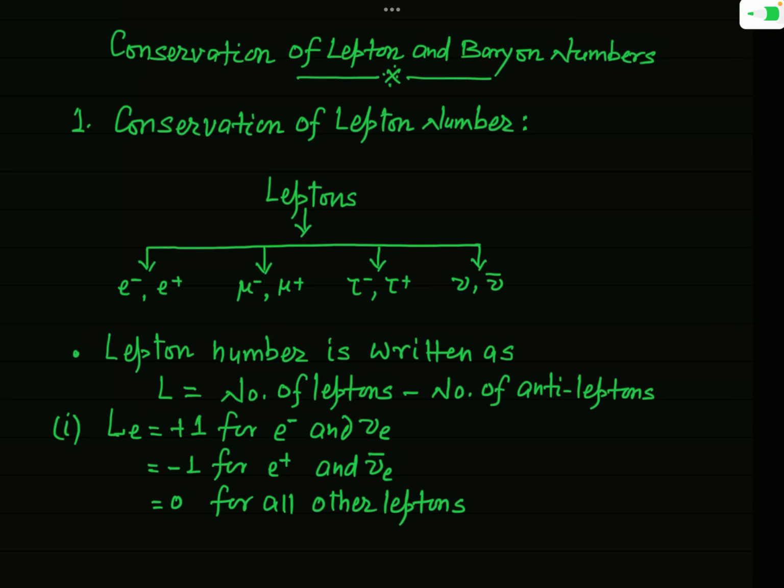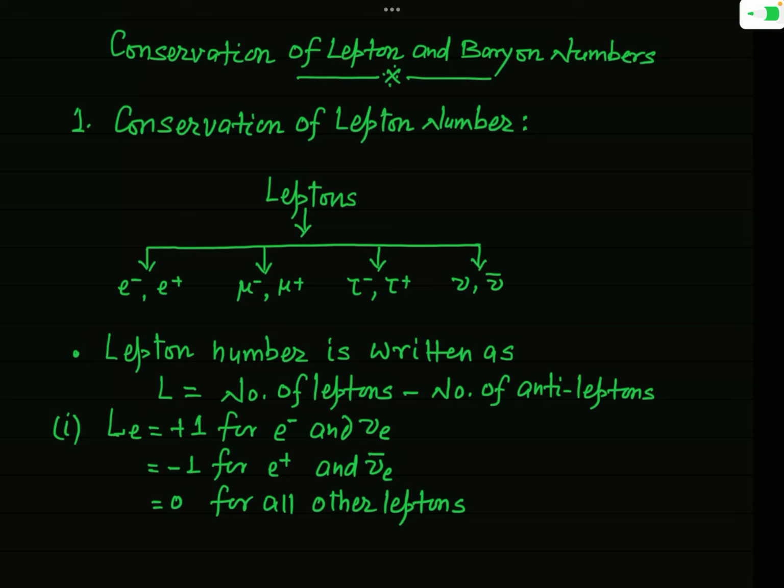So this is a very important concept, and questions based on this concept are always asked in different examinations like the civil services examination, the university examinations and the NET JRF examination. This is a very simple concept. You can remember something and then you may be able to answer all those questions. So let us start first of all to know about the lepton number and the conservation of lepton number.